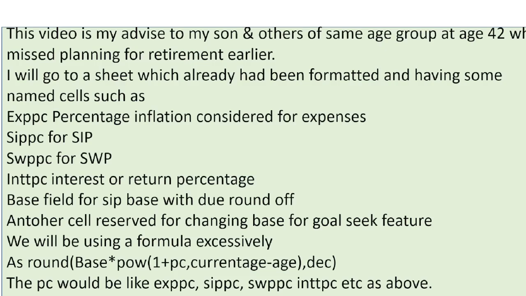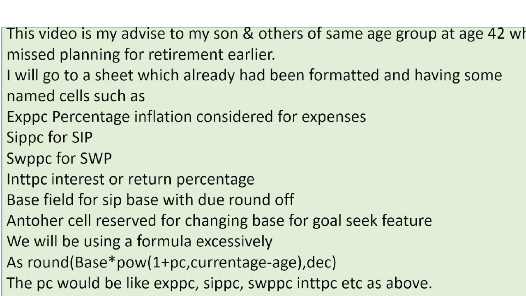Excel sheet. We will be using a formula excessively in this: round off base multiplied by power of 1 plus percentage, comma, current age minus age. That is, power of 1 plus PC, that is 1 plus PC raised to the power of current age minus age, rounded to appropriate decimal. This formula we will be using excessively, and in a cell we start with equal to round off base.